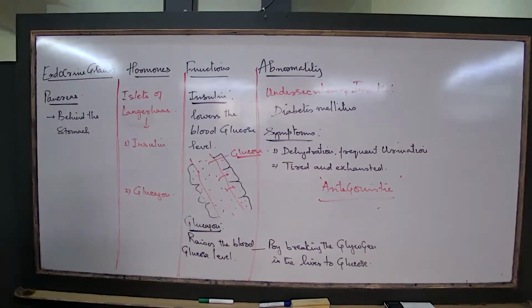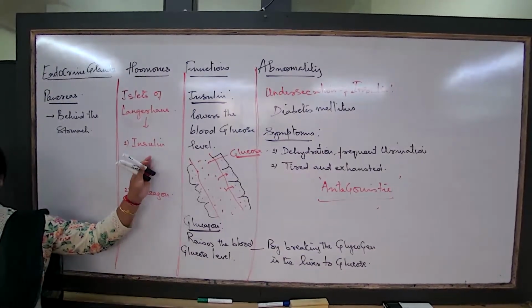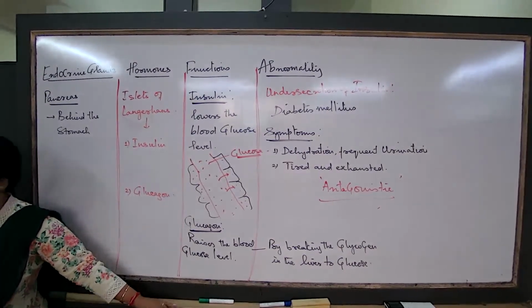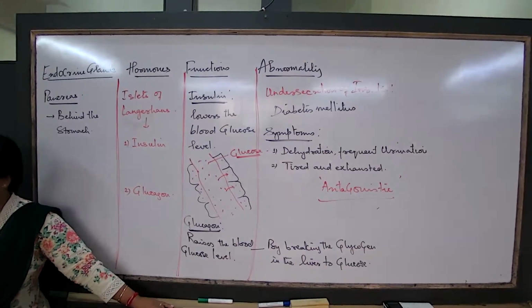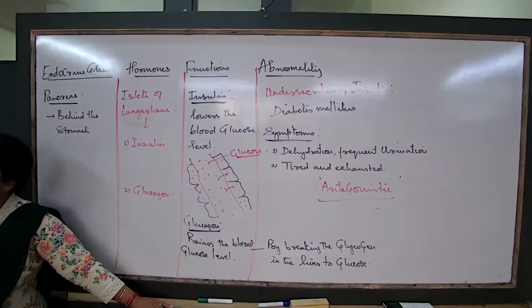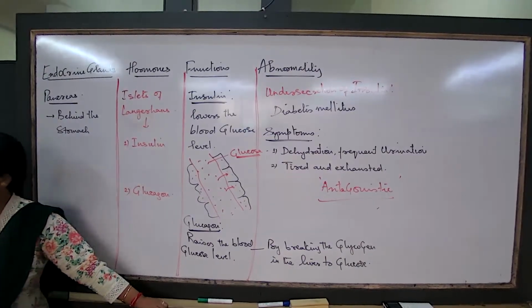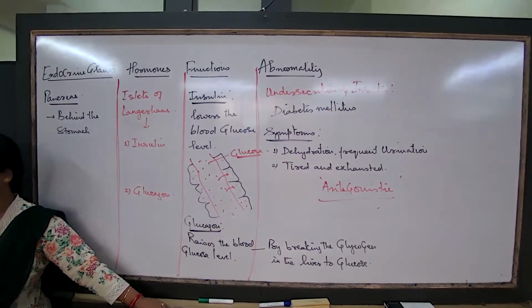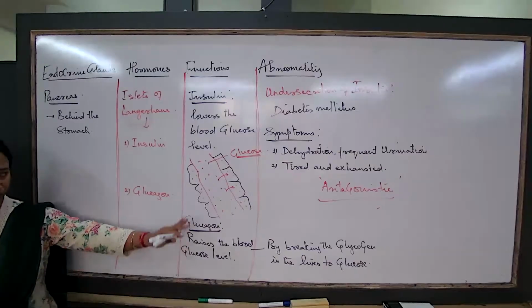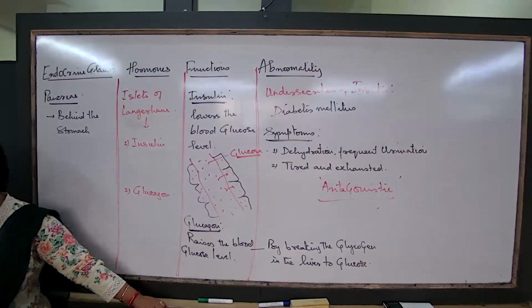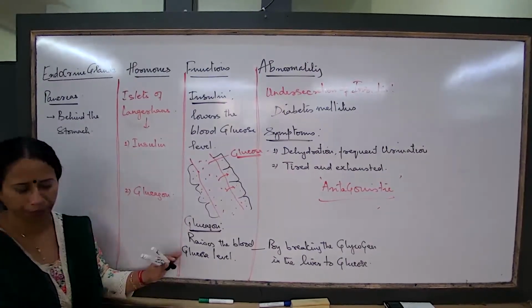Opposite functions, understood? So this is about the pancreas. What is the location? What are the hormones? What are the hormones' functions? What is the abnormal condition? And why are they known to be in opposite functions? Why are they known to be antagonistic? This is what you will have to remember.